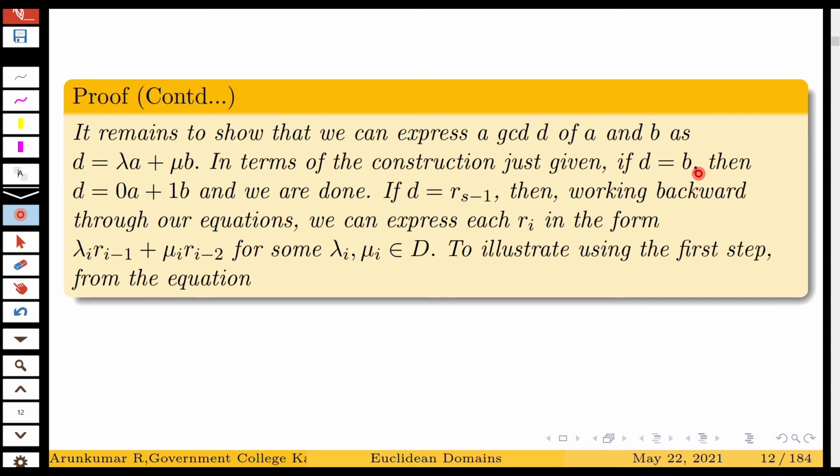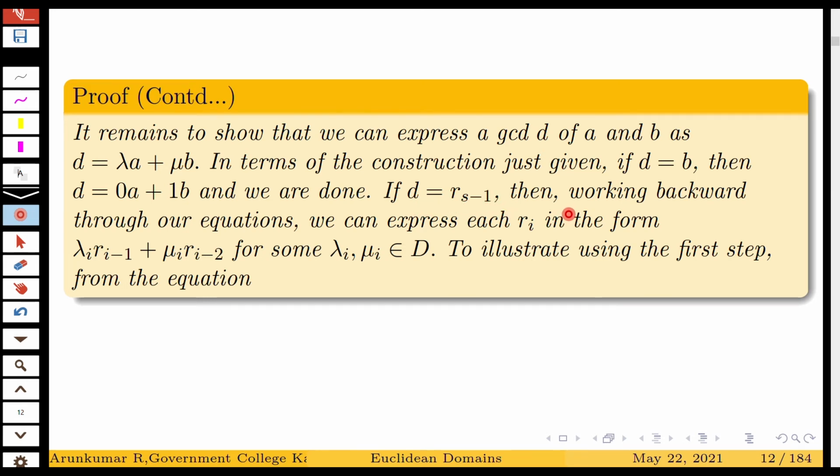In terms of the constructions just given, if D is equal to B, then we can express D as 0 into A plus 1 into B, and we are done. Now suppose that D is Rs minus 1, that is, the last non-zero remainder is Rs minus 1.